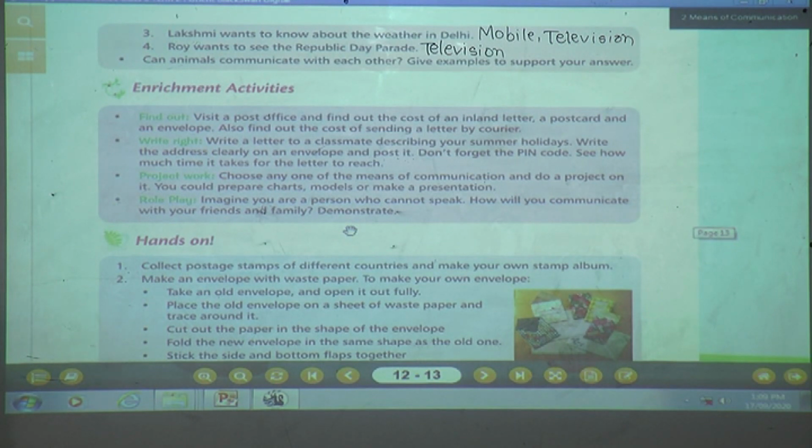Okay, but now we are not at school. If we were at school, we might have played this role play activity in the class. But this role play activity you are going to do at home with your mama, papa, or your friends, or your cousins or sister, brother. Okay, you can role play this activity.